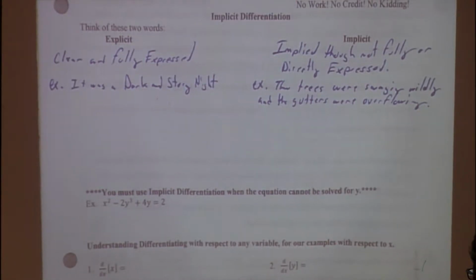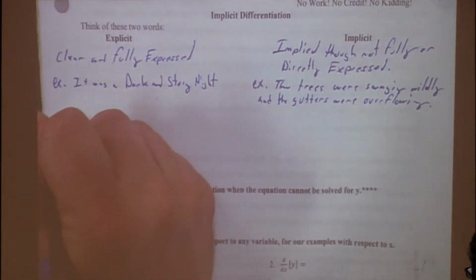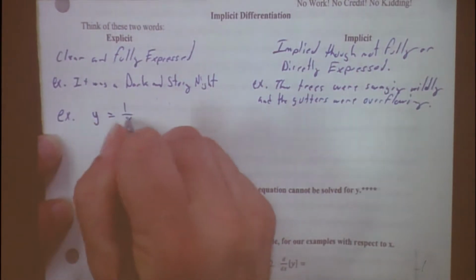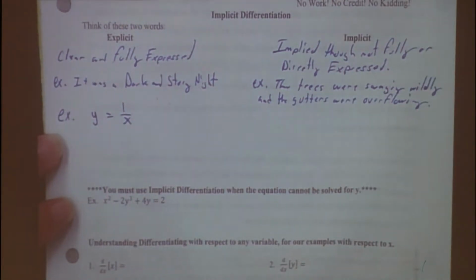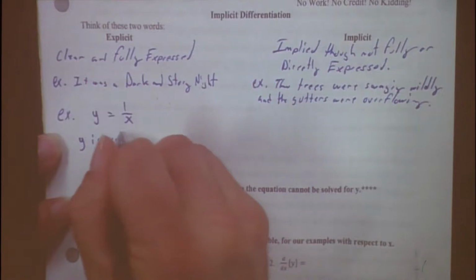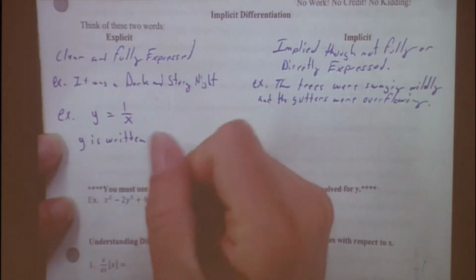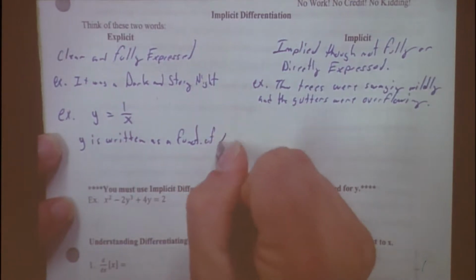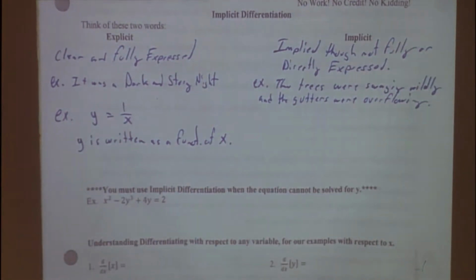Okay. So do you understand the difference? Implicit, explicit. Let's go back to the mathematical example, okay? So like I said earlier, if I were to tell you that y was equal to 1 over x, that's pretty explicit. It's pretty clear and defined as to what y is. y is written as a function of x. It's pretty straightforward.